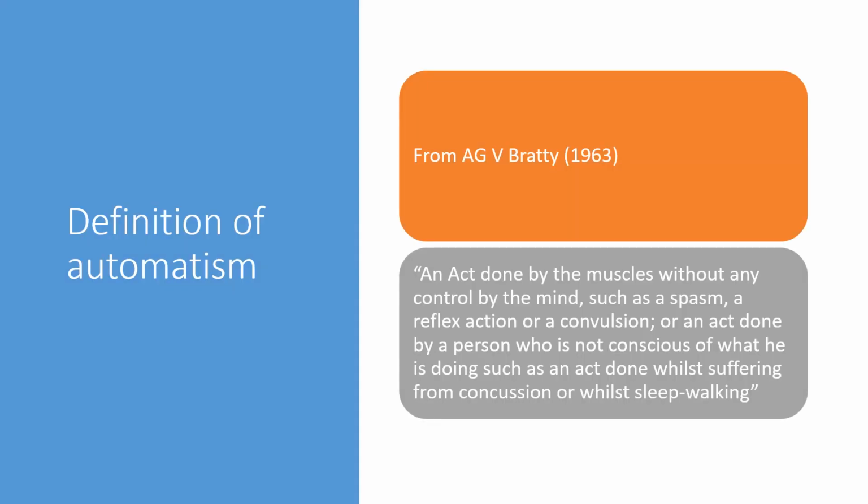A definition of automatism comes from Attorney General v Bratty from 1963, and it is an act done by the muscles without any control of the mind, such as a spasm, reflex action or a convulsion, or an act done by a person who is not conscious of what he's doing, such as an act done while suffering from concussion or while sleepwalking.